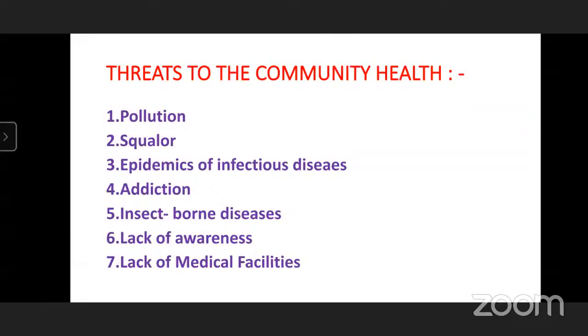Second thing is which threats are there to community health, means which problems cause community health problems. First thing is pollution. We know there are many types of pollution: water pollution, air pollution, soil pollution, radioactive pollution. All these things are dangerous to the environment. These things keep the environment polluted. So we have to reduce the pollution in order to keep our environment clean and neat.